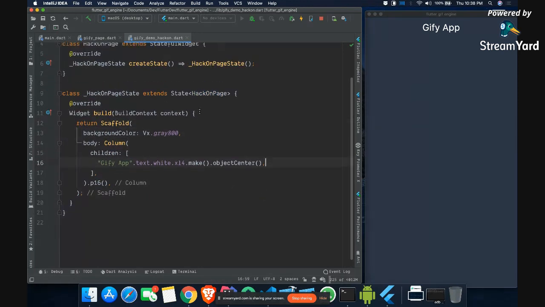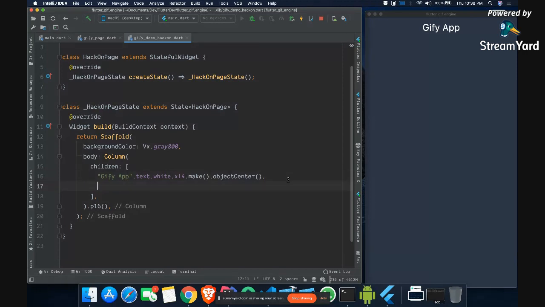Now what I want is a text field here, so that I can write something into it. For that, I will create something called a text field widget. Text field is basically a widget which will help us take input from the user.